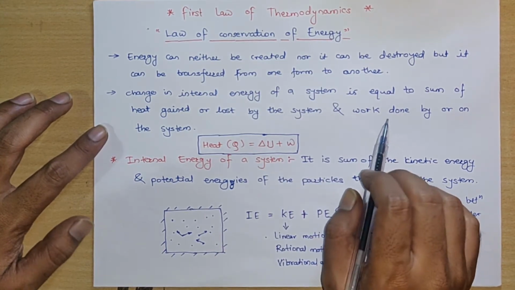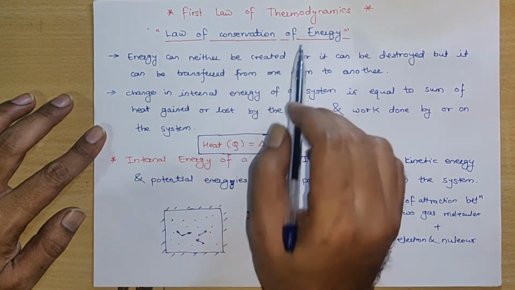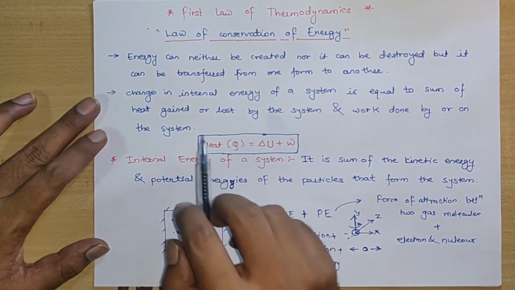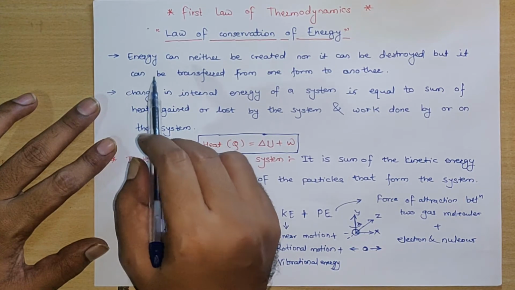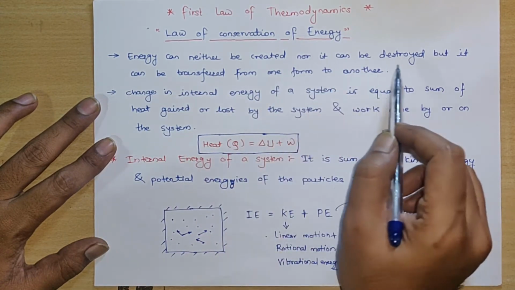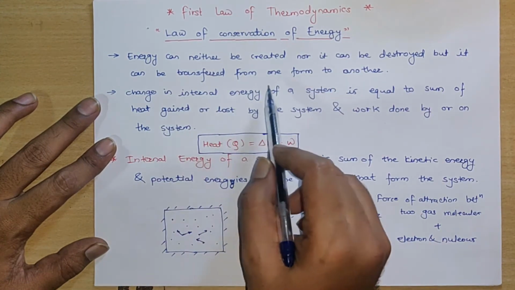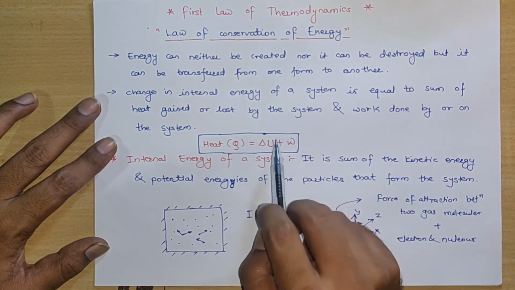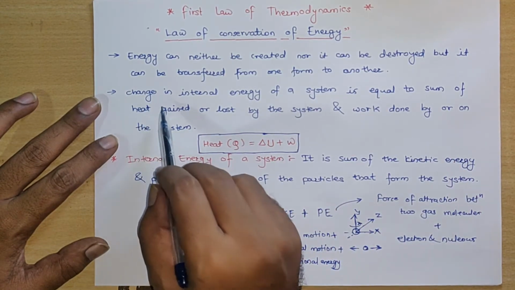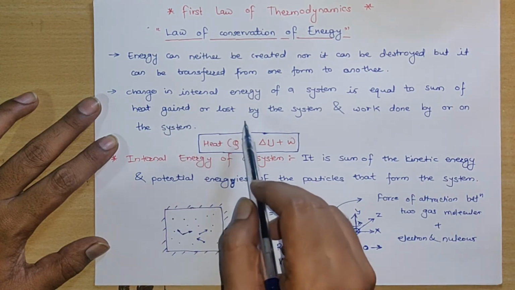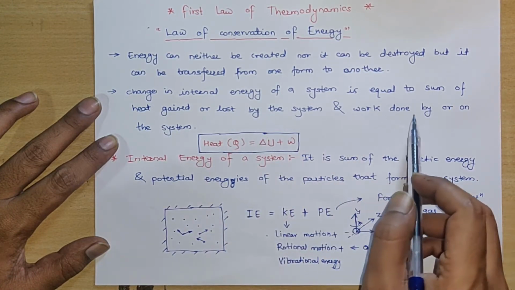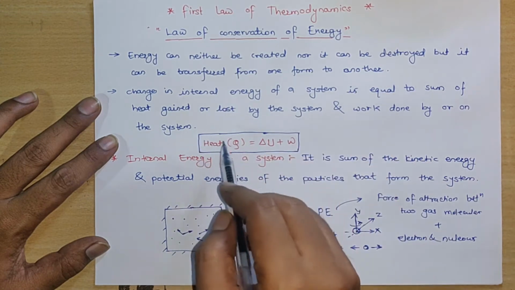A simple statement of the first law is that it is a law of conservation of energy. There are many statements about the first law of thermodynamics, like energy can neither be created nor destroyed, but it can be transferred from one form of energy to another form of energy. Or, a change in internal energy of a system is equal to the sum of heat gained or lost by the system and work done by or on the system.